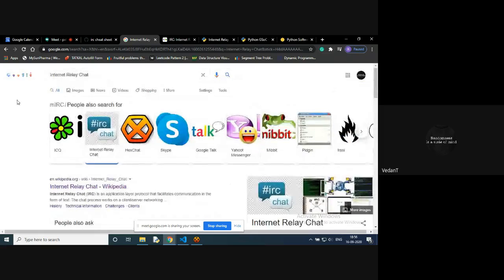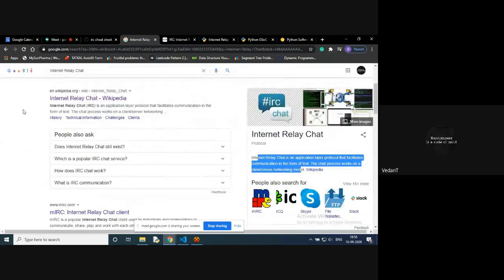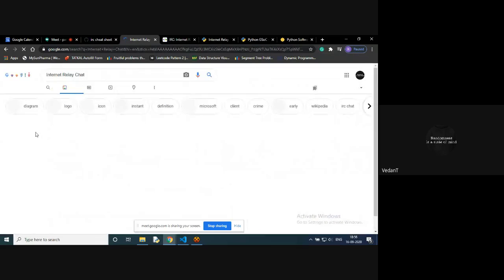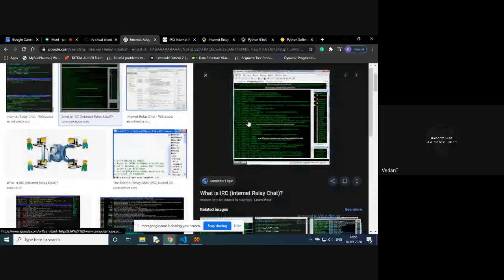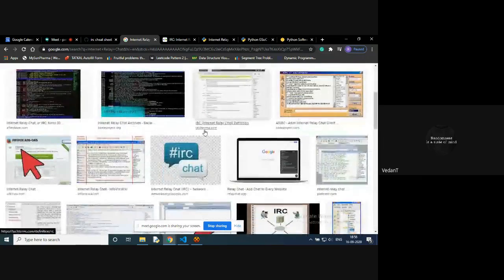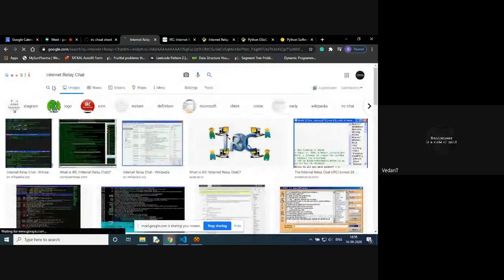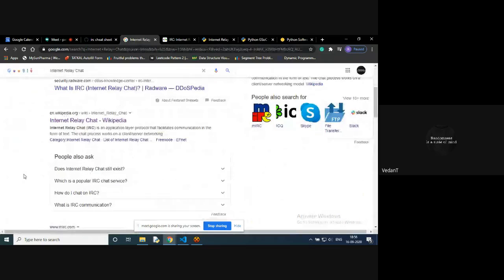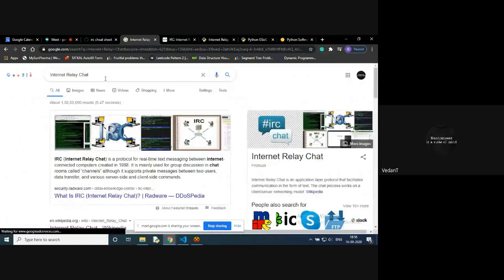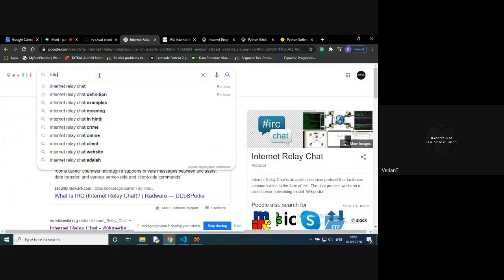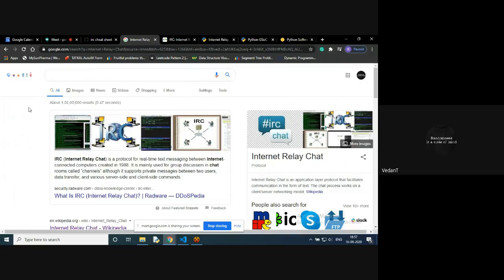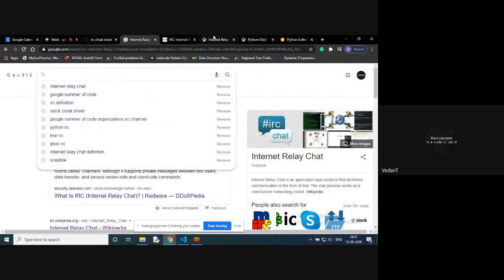When you look at images of internet relay chat clients, you can see that it is pretty old software. The GUIs are very old, and there's nothing very catchy about it. But still, IRCs are important and they are used. If you are into open source or are going to start your open source journey, then IRCs become very important for you, because they are used by some very popular open source competitions or organizations, for example, GSOC.